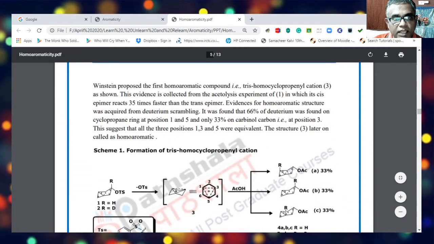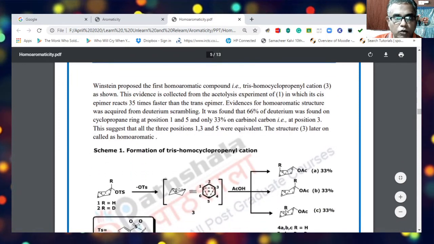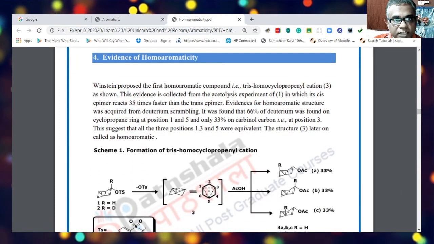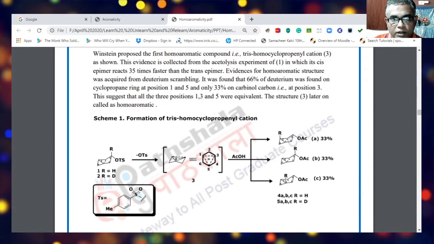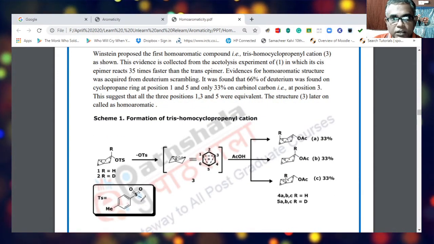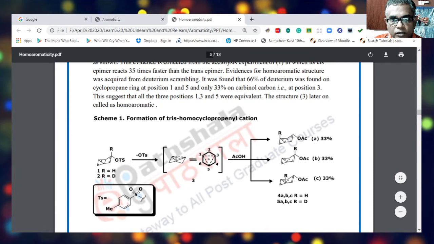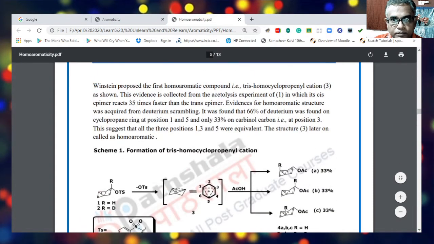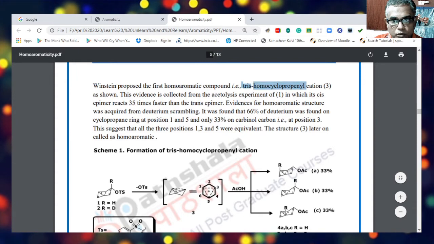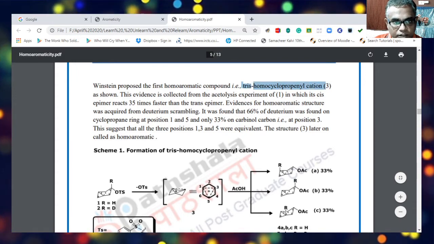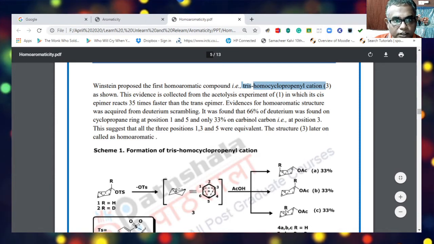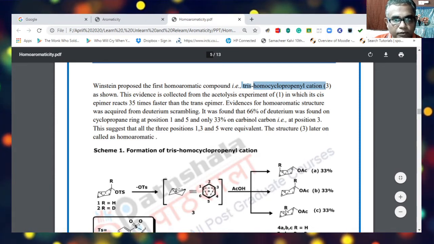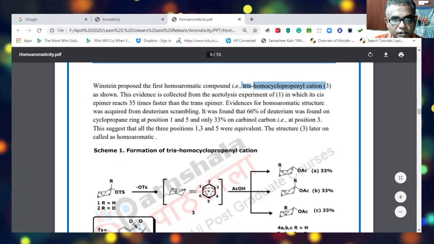Now what are the evidences for this homoaromaticity? Winstein proposed the first evidence for homoaromaticity, where he took the trishomocyclopropenyl cation, which is 3, and this is formed due to the removal of a tosyl group from this particular system.